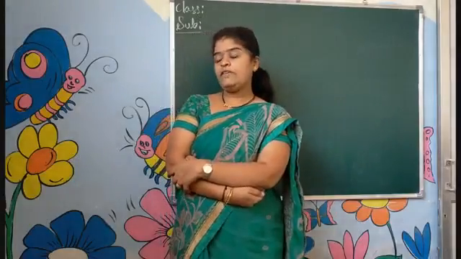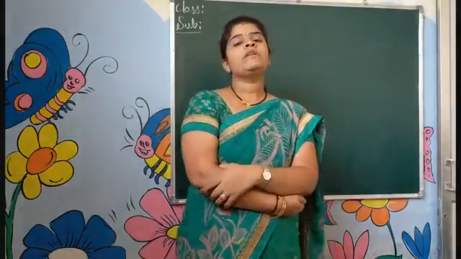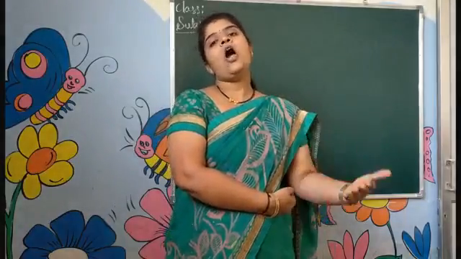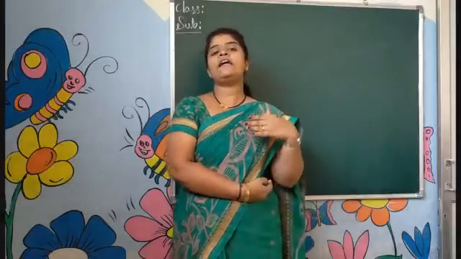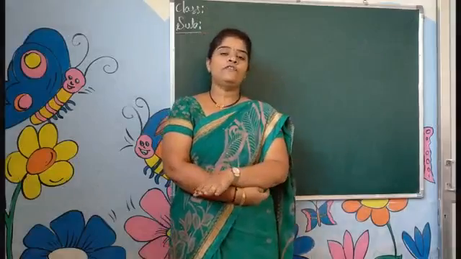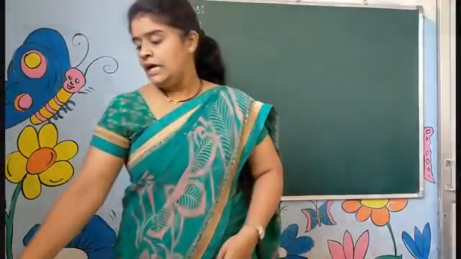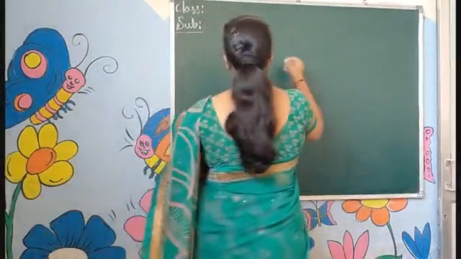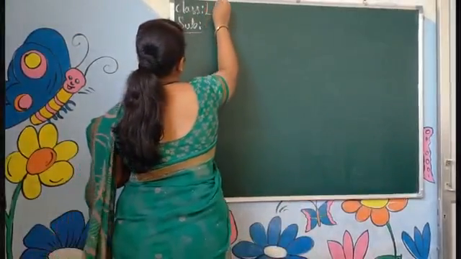Then today we start our class with the number after 45. The number after 45 is 46. Today we start the numbers 46 to 50 in our class. Okay children?